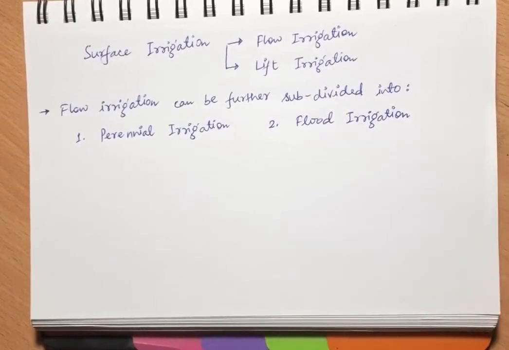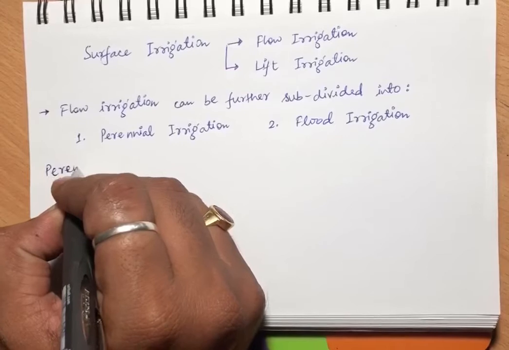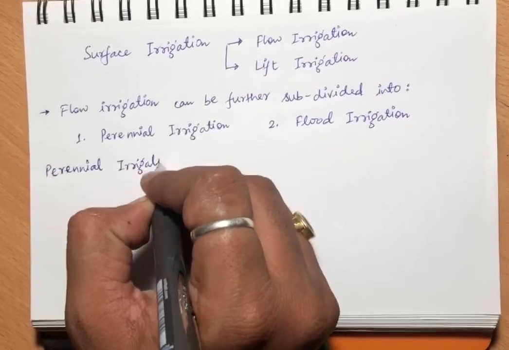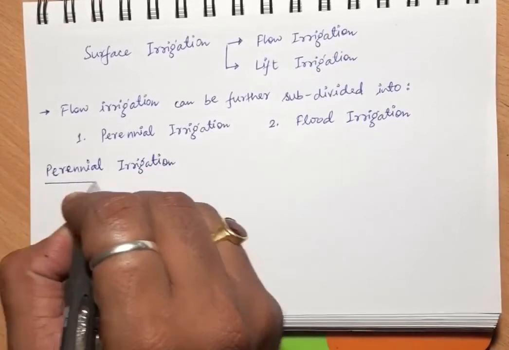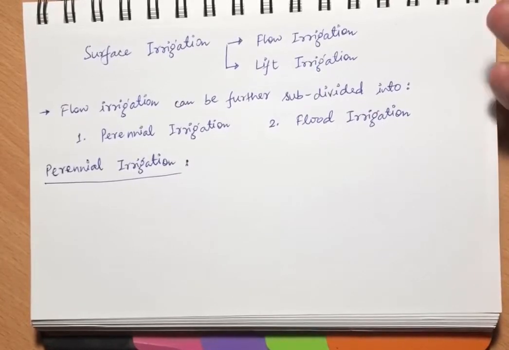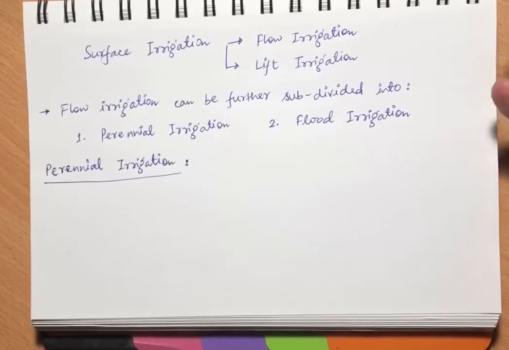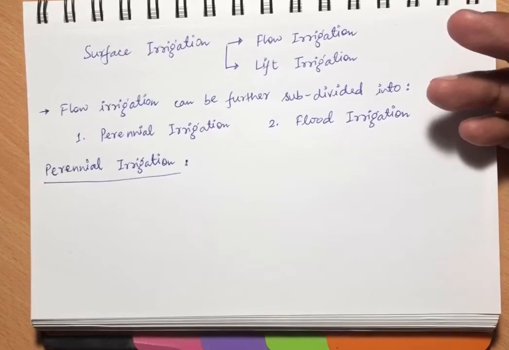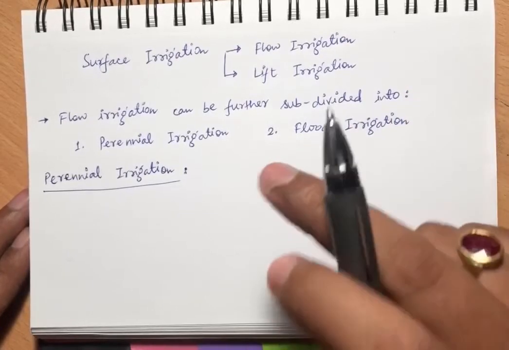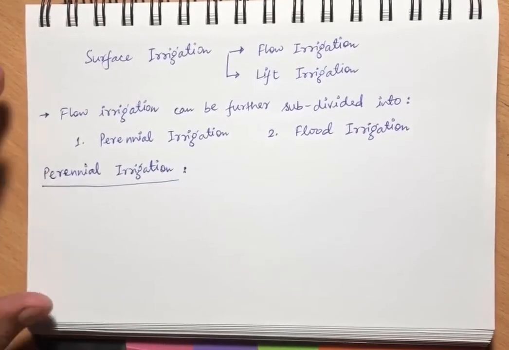Okay, so let us see what this perennial irrigation is. Perennial means throughout or continuous. If something is happening throughout the year, like river Ganga, it is a perennial river. River Yamuna, river Brahmaputra, Narmada, all the big rivers coming from the Himalaya are perennial rivers because they are carrying water throughout the year. They are supplying water continuously. So these are termed as perennial.